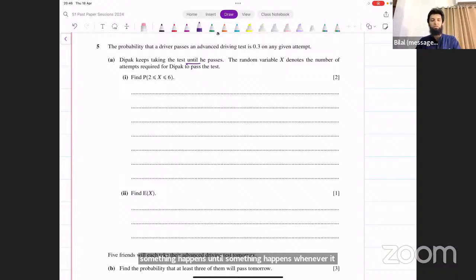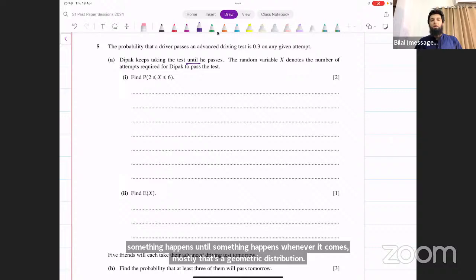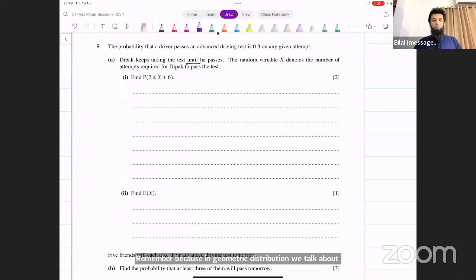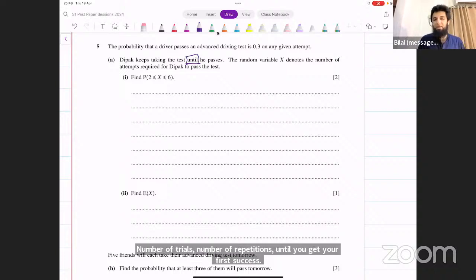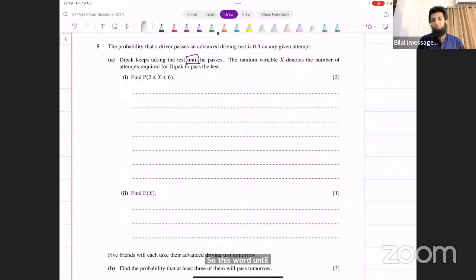Remember, because in geometric distribution, we talk about number of trials, number of repetitions until you get your first success. So this word until is basically a keyword for geometric distribution. Now, you still have to see if all the conditions for geometric distribution are applying or not. But when you see the word until, that should remind you of geometric distribution. And then you have to think of whether the conditions are met or not.